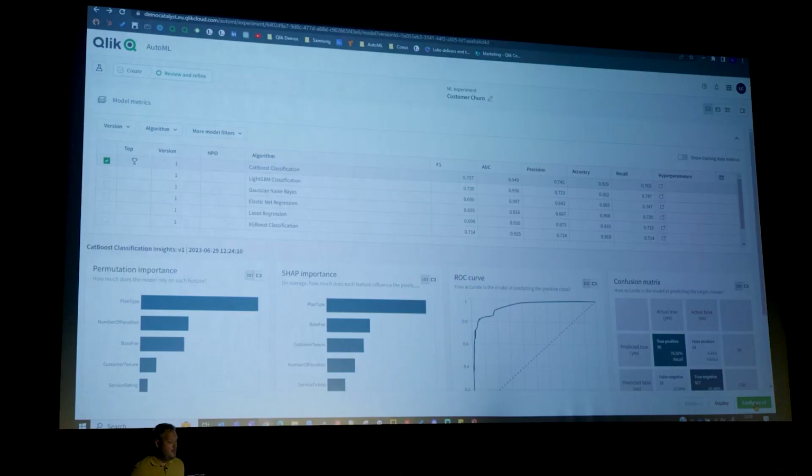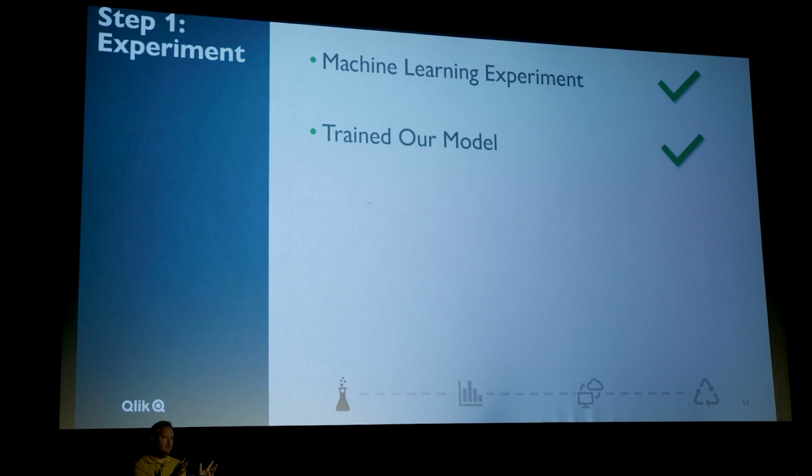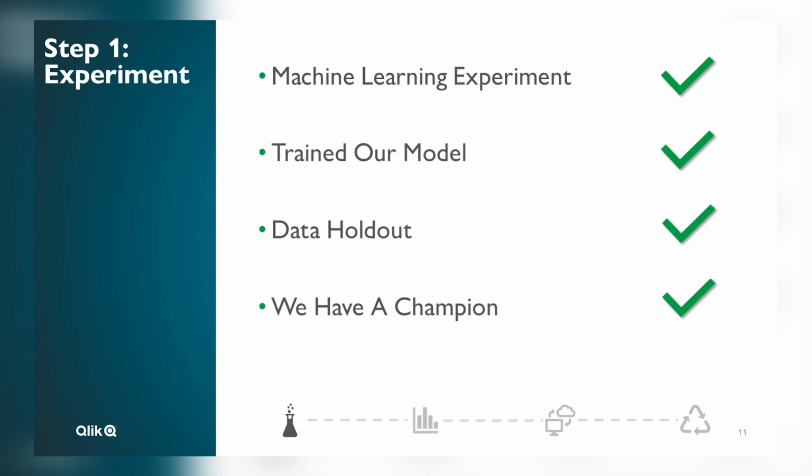And there we have it. Ta-da! So, right at the very top, CatBoost classification, top of the list with the trophy. That's the algorithm that Qlik is recommending that we use. Just to summarise what we've done here in the first part: we've created our machine learning experiment. We trained our model on the 80% of the historic data that we had, where Qlik held out 20% to test and prove its own accuracy. And then we got a champion, and that was the CatBoost classification.